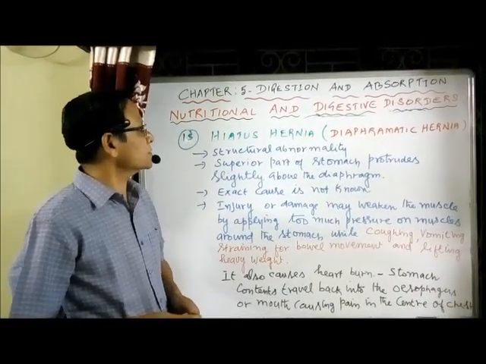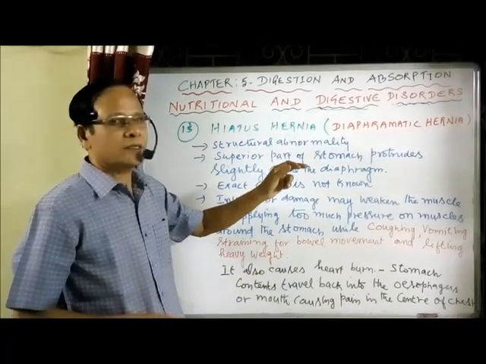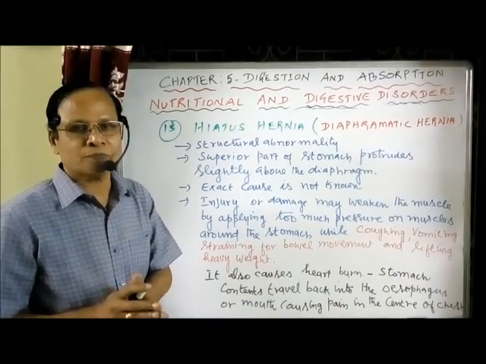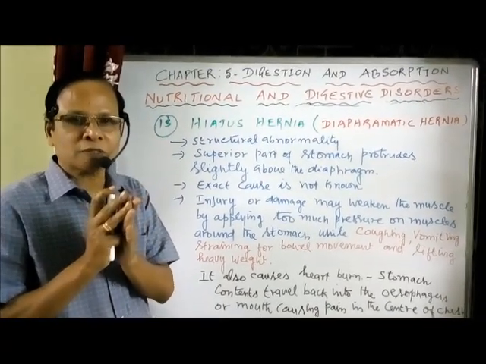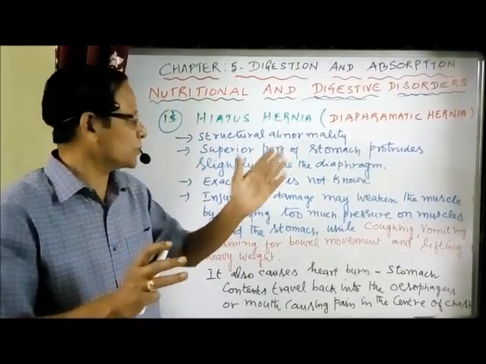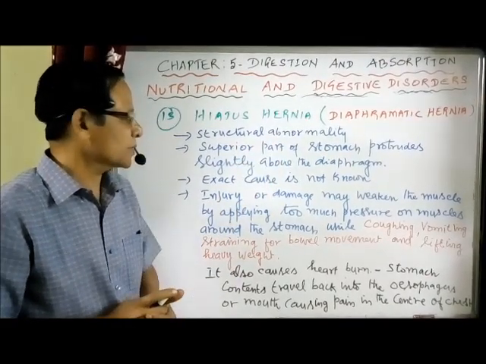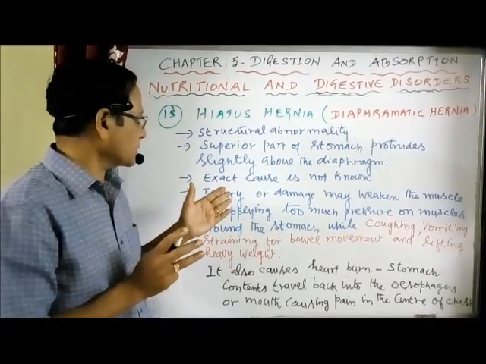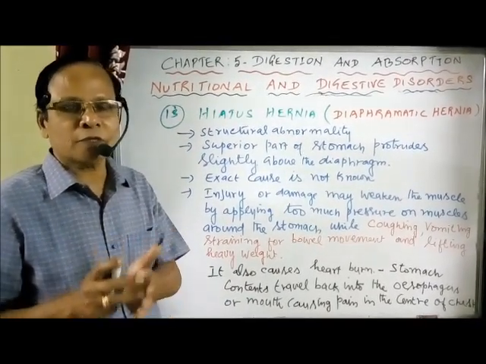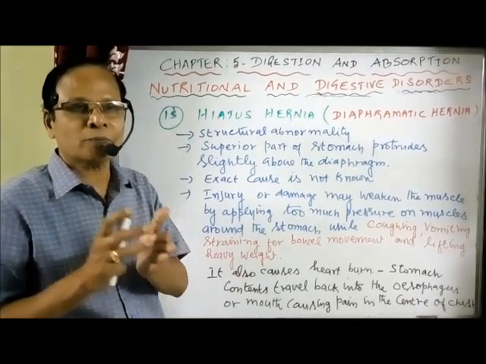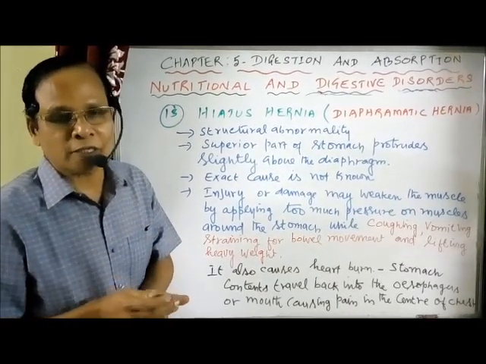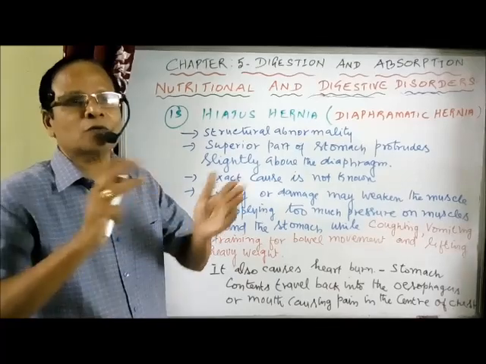Now the last digestive disorder is hiatus hernia, otherwise called diaphragmatic hernia. It is a structural abnormality in which the superior part of the stomach slightly protrudes above the diaphragm. I will show the picture later. The exact cause of hiatus hernia is not known. But in some people, injury or damage may weaken the muscle tissue by applying too much pressure repeatedly on the muscles around the stomach.